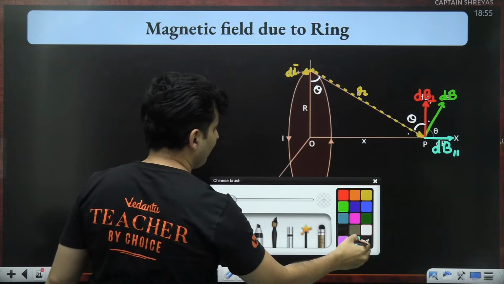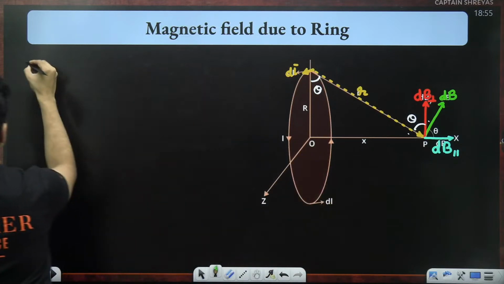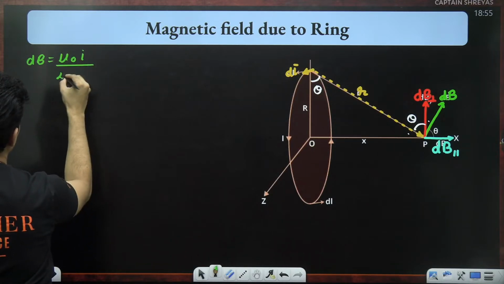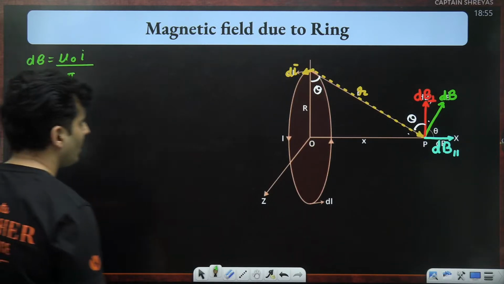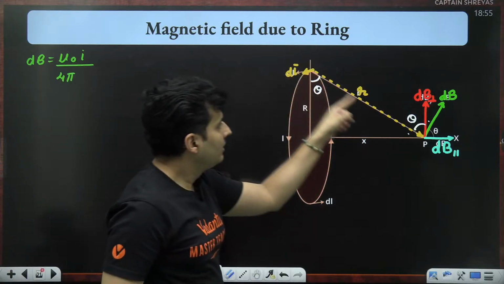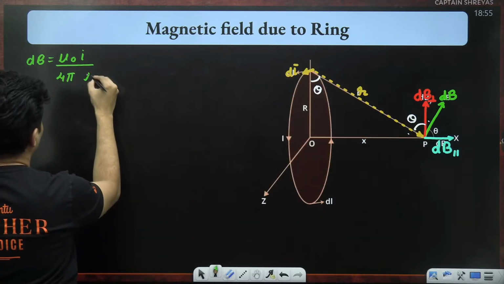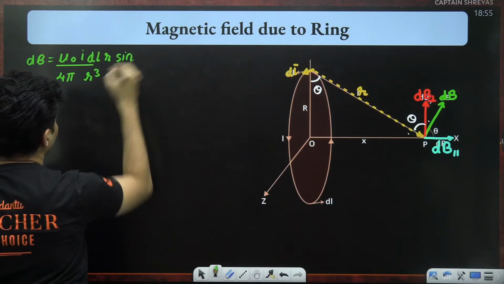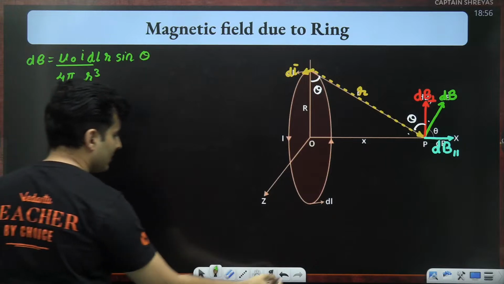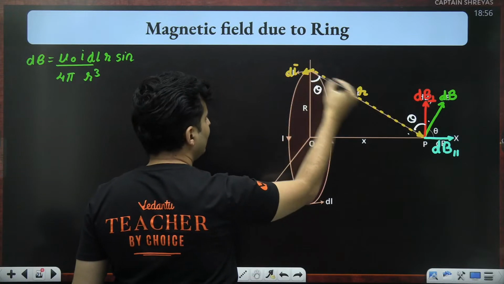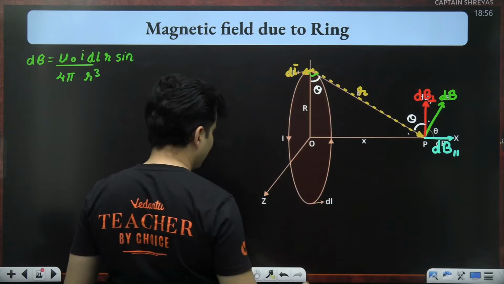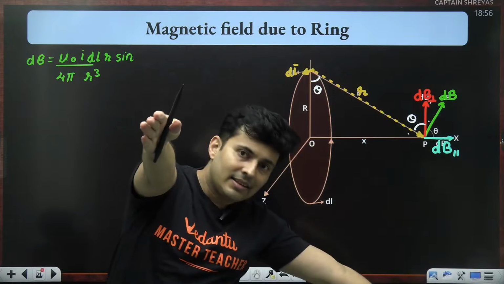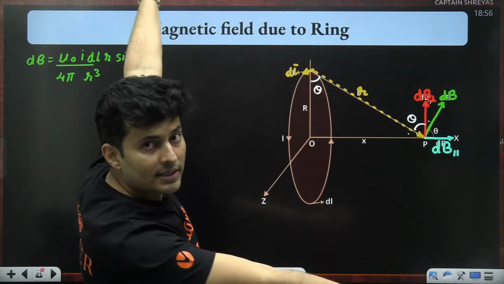So how much is the value of dB first? dB will be mu naught current divided by 4 pi, this is R, so R cube, dl is there, R is there, sine. Lot of people put theta here, that is wrong. What is the actual angle between dl and R? It is actually 90 degrees. If you notice, dl was towards you, R was like this, so strictly speaking, it is 90 degrees.